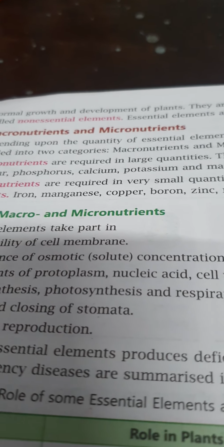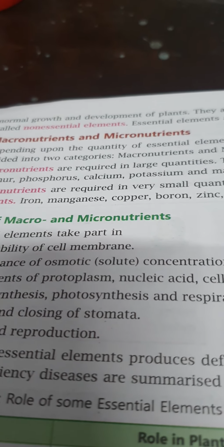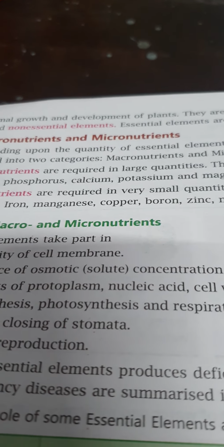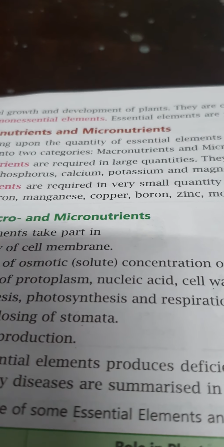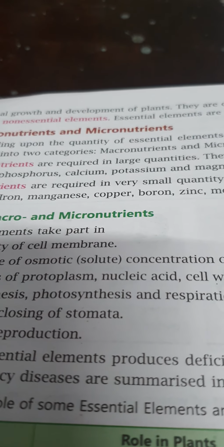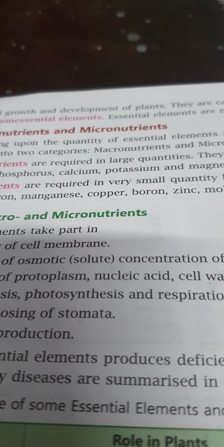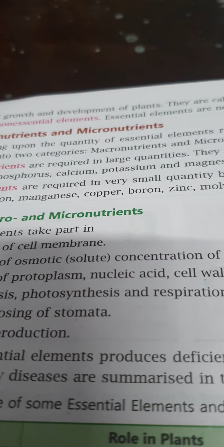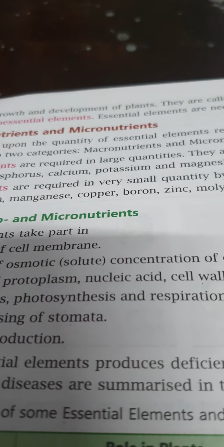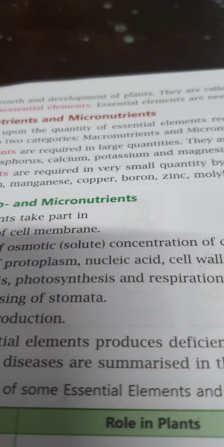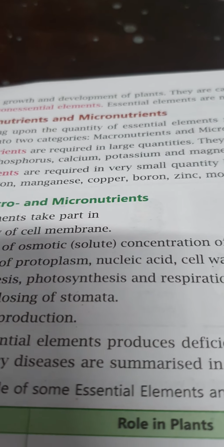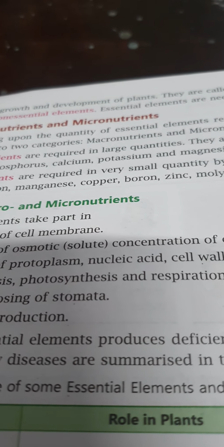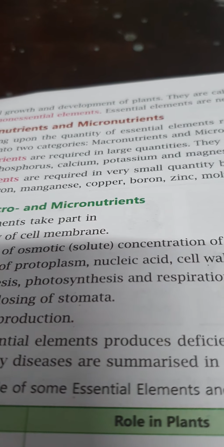Now the fifth one is potassium, sodium, magnesium and other elements involved directly in the metabolism of the plant. So potassium, sodium and magnesium are the activation points, or you can say elements which enhance the metabolism of the plant, meaning they make and regulate fast metabolism, like growth, development, reproduction, and production of food. All these are done very fast with the help of potassium, sodium and magnesium in the plants.